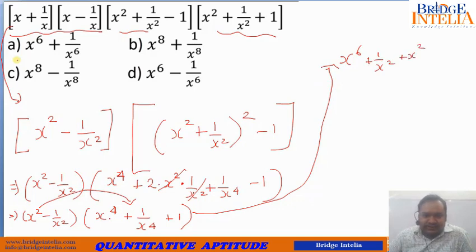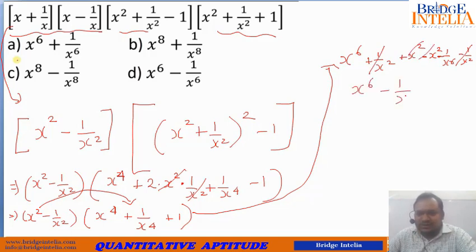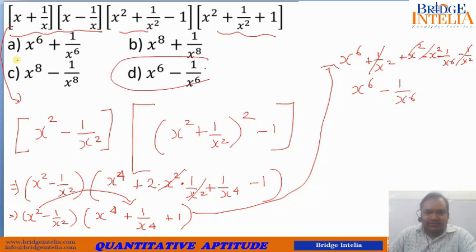Now multiplying minus 1 by x square term by term, so minus x square, minus 1 by x to the power 6 and minus 1 by x square. As you can see, a few terms cancel each other out. So ultimately you are left with x to the power 6 minus 1 upon x to the power 6. So this is the final answer. So now let's move further.